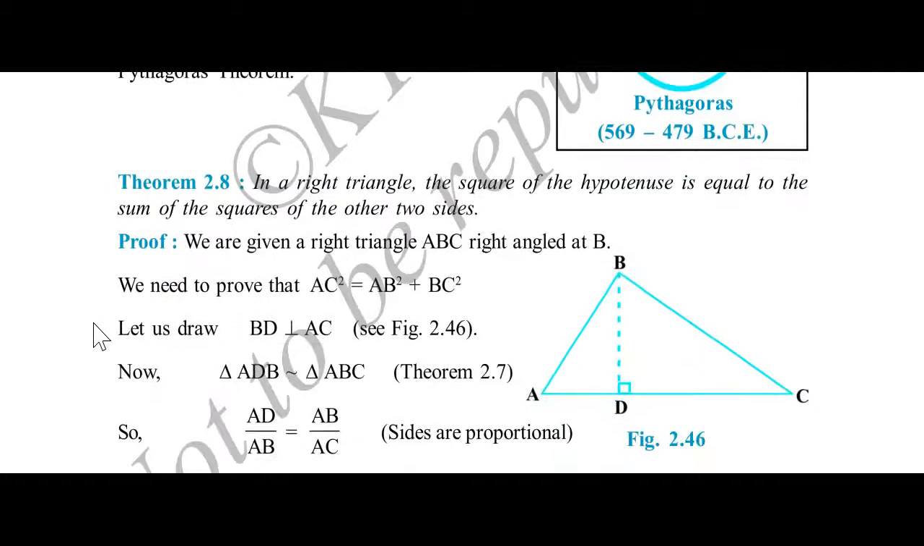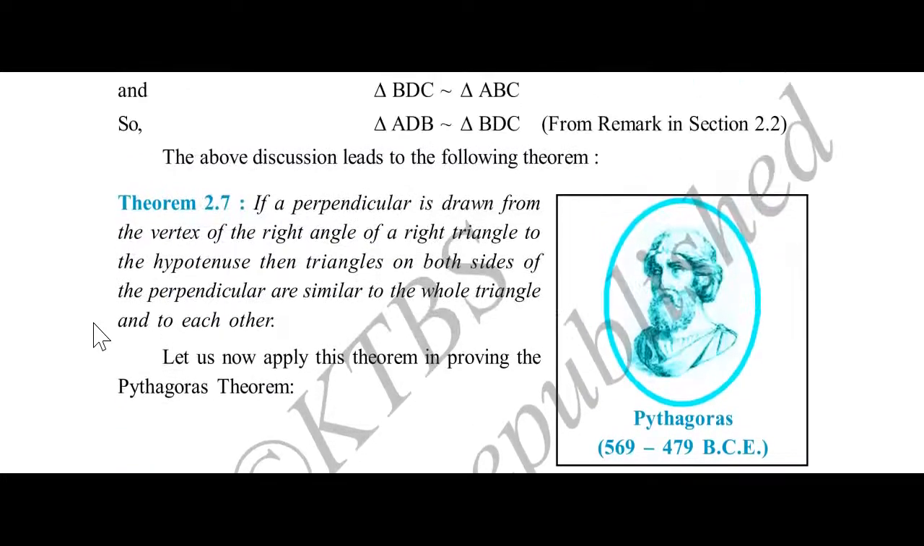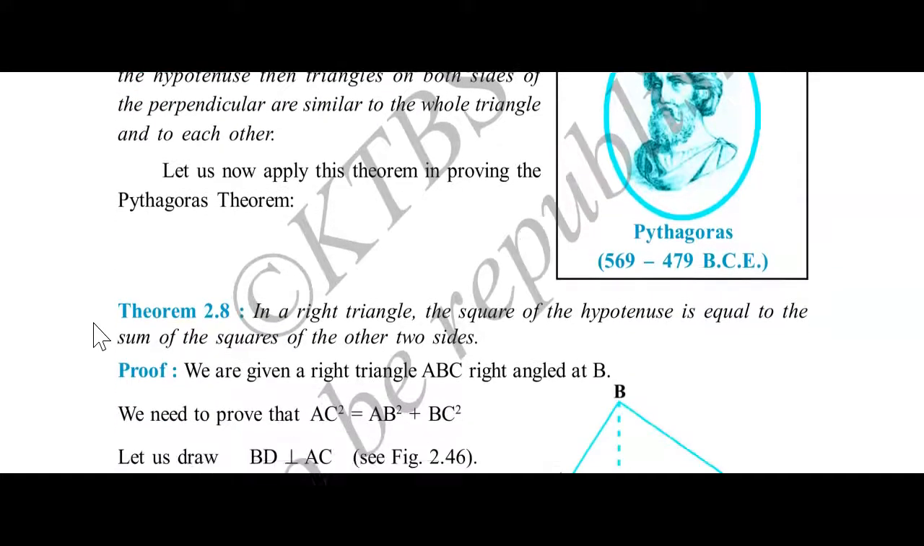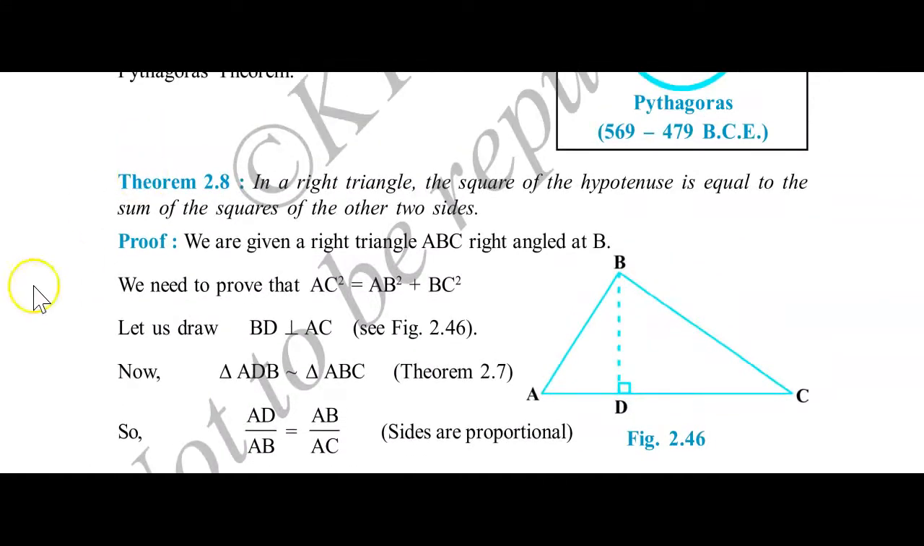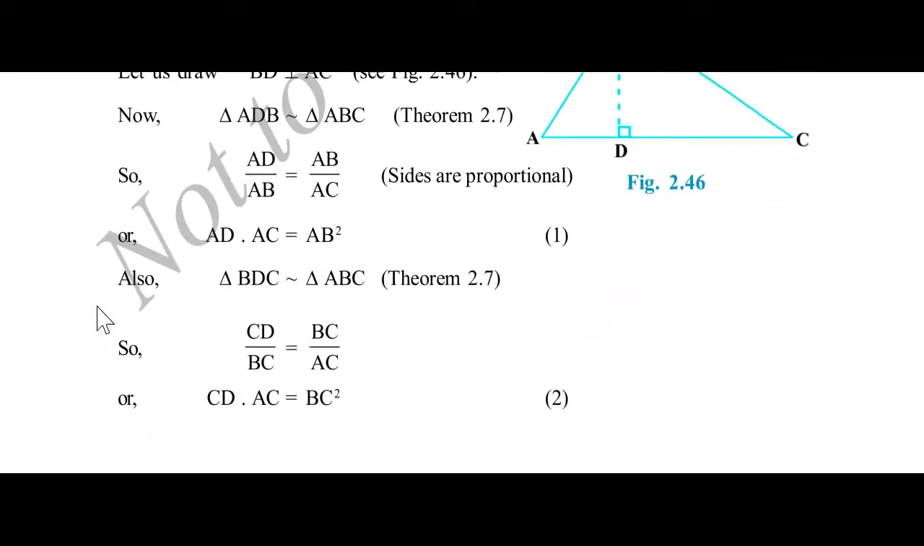This theorem is there. Can you see this? This is theorem number 2.8. This theorem is called Pythagoras theorem. Remember, if they ask you to state and prove Pythagoras theorem, then you have to write this statement: in a right angle triangle, the square of the hypotenuse is equal to the sum of the squares of the other two sides. This theorem is there, but the converse of this theorem is not there.